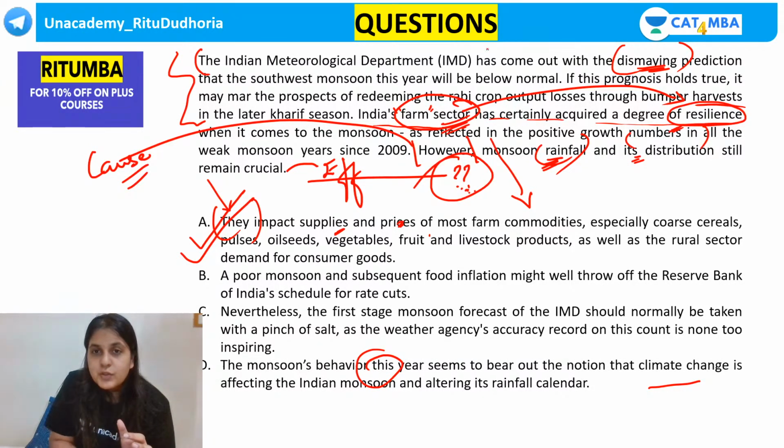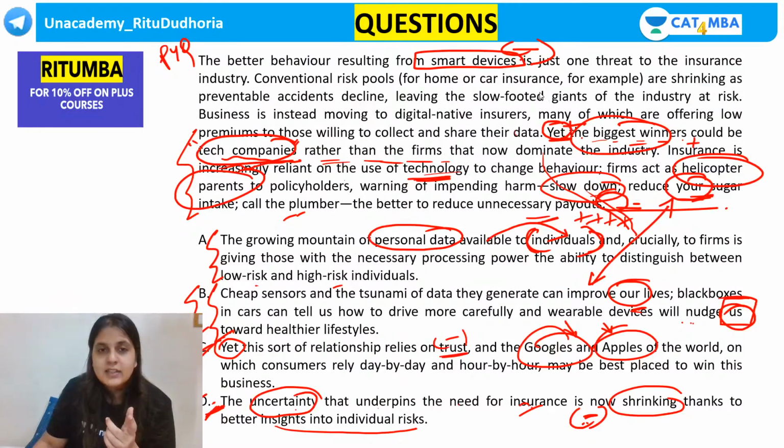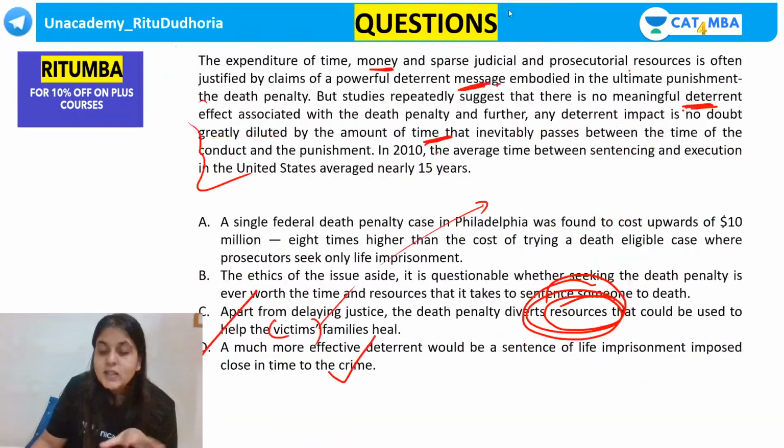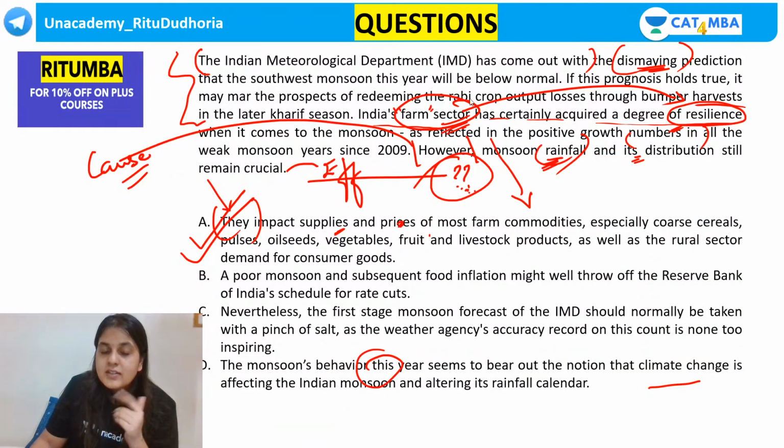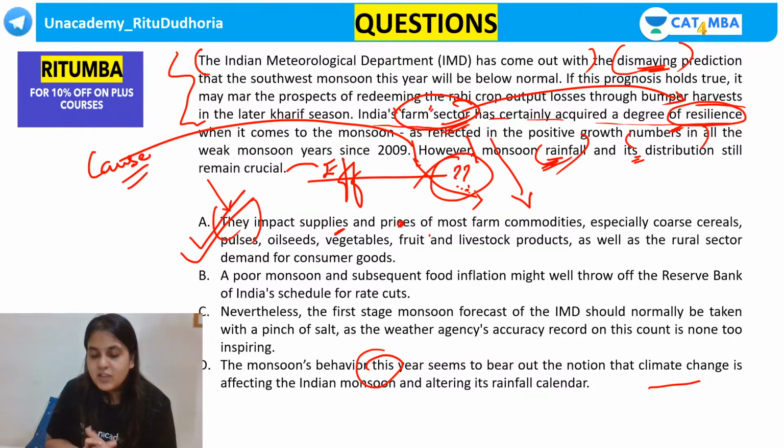So that's what I'm saying, Kshitij. Why are you focusing on the first line? In the previous question, maybe one of you said that the first line is talking about smart devices being a threat. But why do you have to focus on the first line? It's not a summary question. You're looking at a continuation and a completion from the last line. Exactly, Parth. Did you understand this, guys?